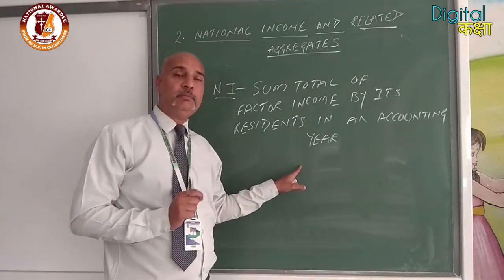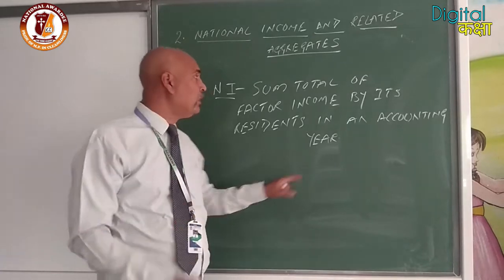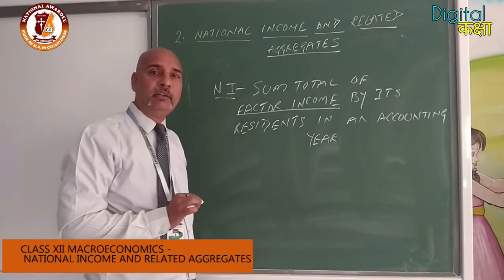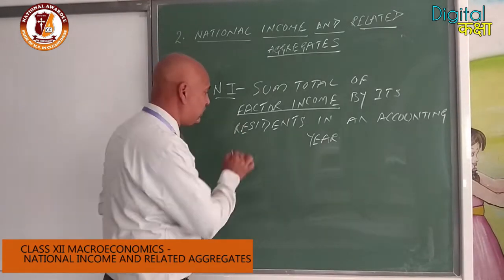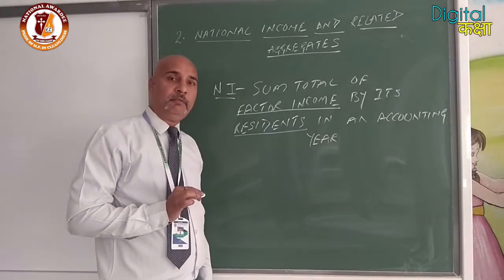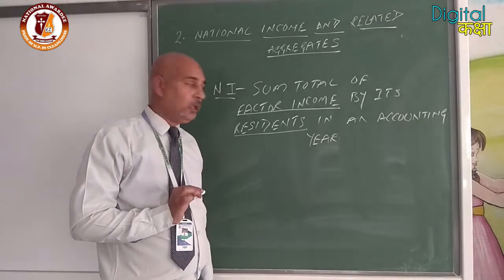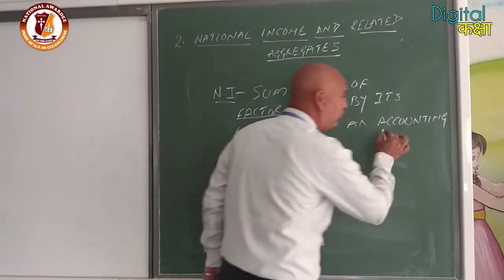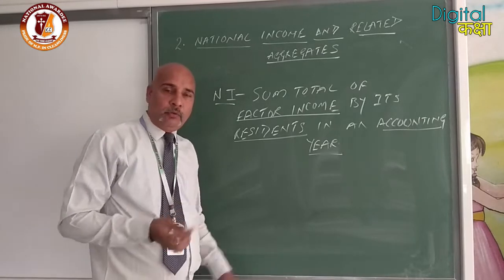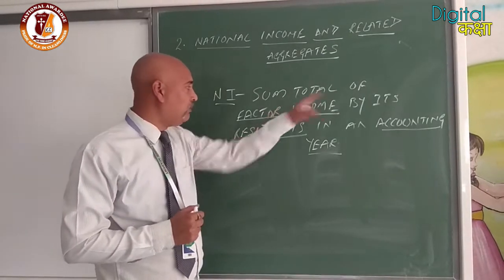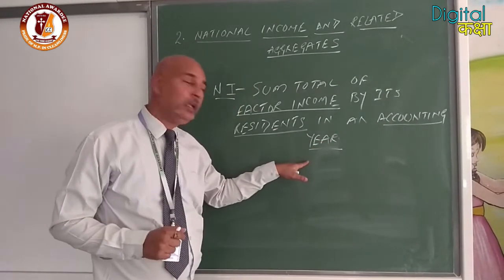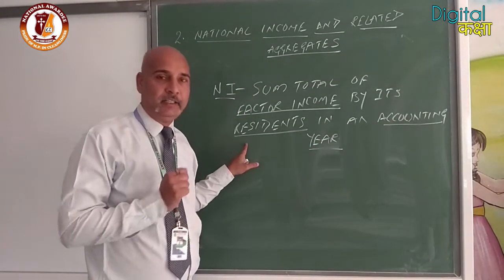Now what are the three important terms coming in this definition? First one is factor income. We will have to understand what a factor income is. Second one is the definition of residence, because most students get confused between the resident and the citizen. And third one is accounting year. Clear? So we will start with the different terminology given here: what is a factor income, what is an accounting year, and what is a resident.